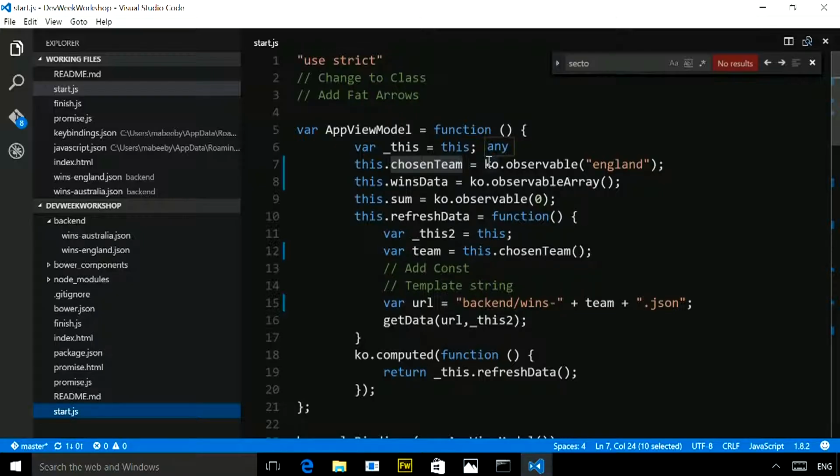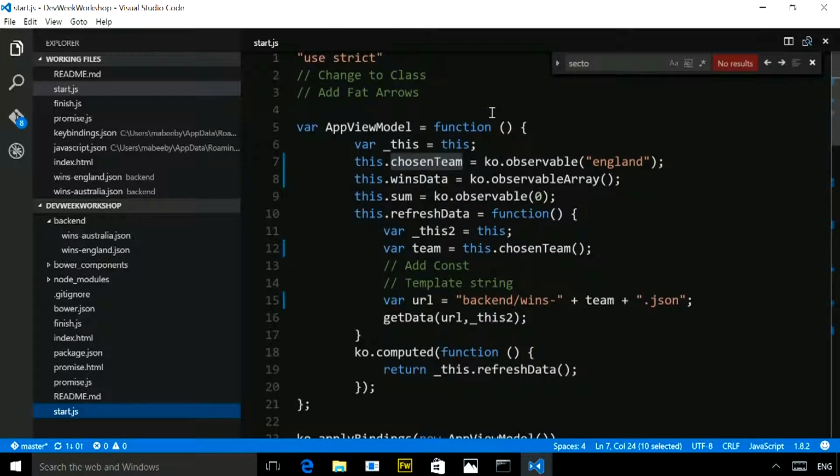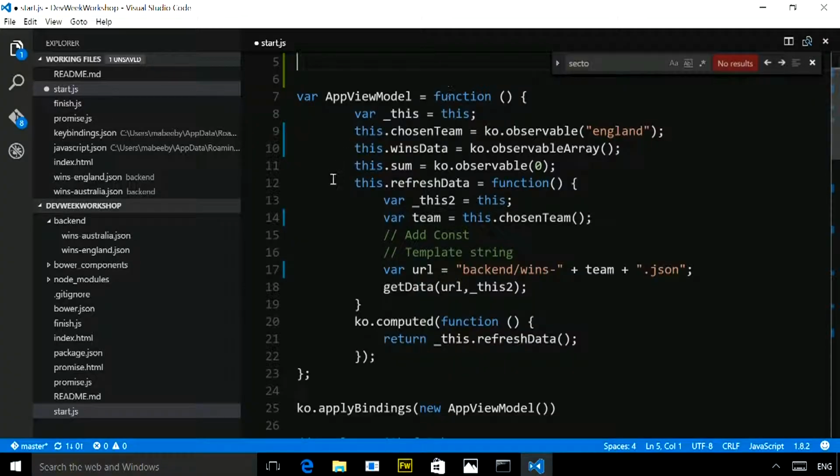So the most common sort of thing that we talk about when looking at the new version of JavaScript is classes. Okay. So the way that I built that little wonderful table was I used a little Knockout framework. And Knockout is basically an MVVM pattern so that we can separate our view from our JavaScript. And what you generally do in a Knockout app is you create a thing called a view model. Yeah. And that basically contains all of the data that the view is going to use.